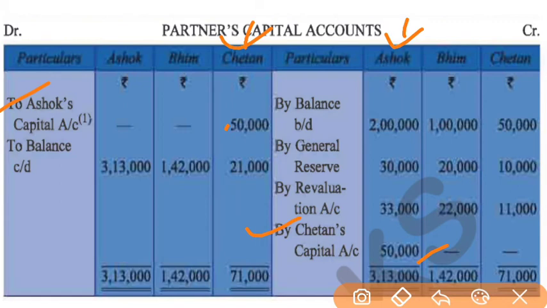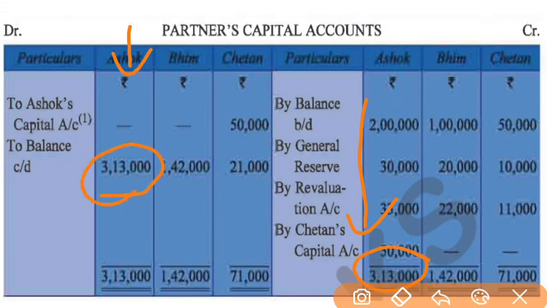So we will write to Ashok's capital 50,000 on the debit side and by Chetan's capital on the credit side in Ashok's column. Okay, now at the end we will do the same thing we did in previous chapters. We will find out the balance. How will we calculate the balance? We will add all the amounts on Ashok's side and subtract the debit side of Ashok. There is 0 amount on the debit side of Ashok, so whatever the added amount is will be considered the balance.